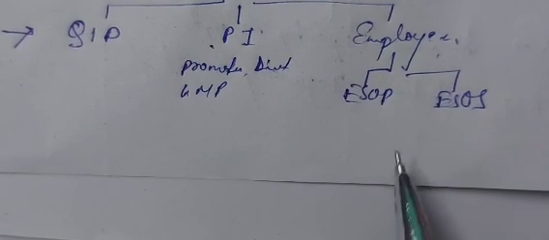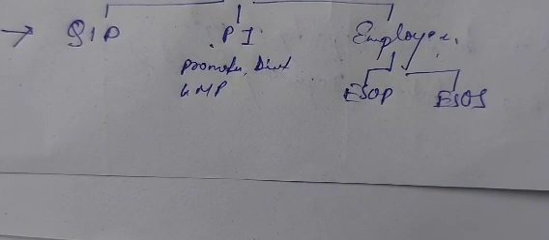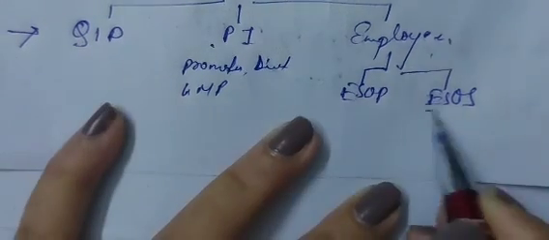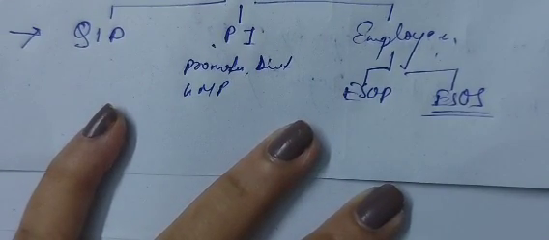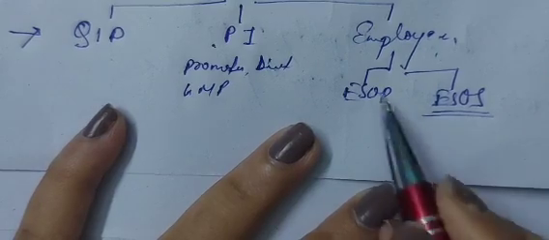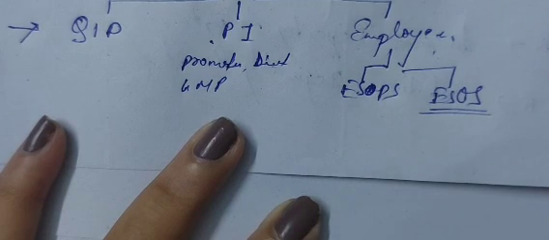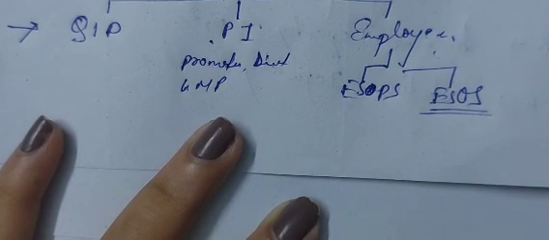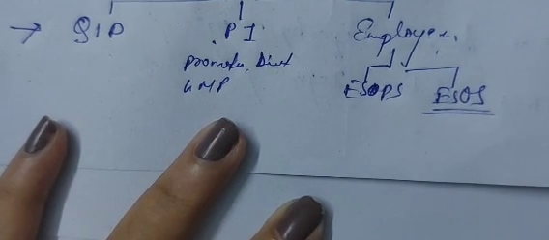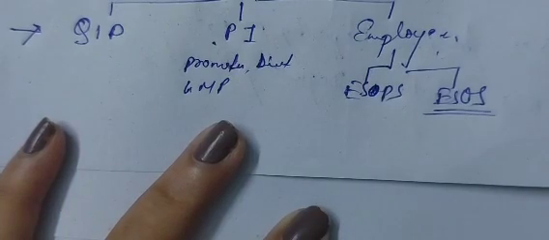When shares are issued to the employees, it is called either employee stock option plan, that is ESOP, or employee stock purchase scheme. There is stock option. This is employee stock option scheme. Okay, and mainly it will be better to call it ESPS, that is employee stock purchase scheme. One is stock option scheme, one is stock purchase scheme.